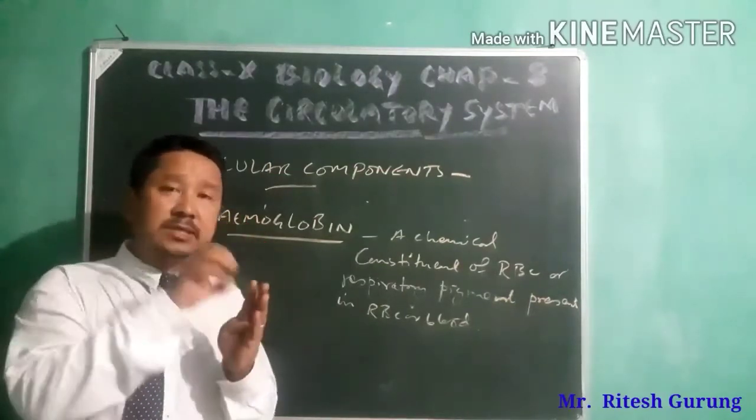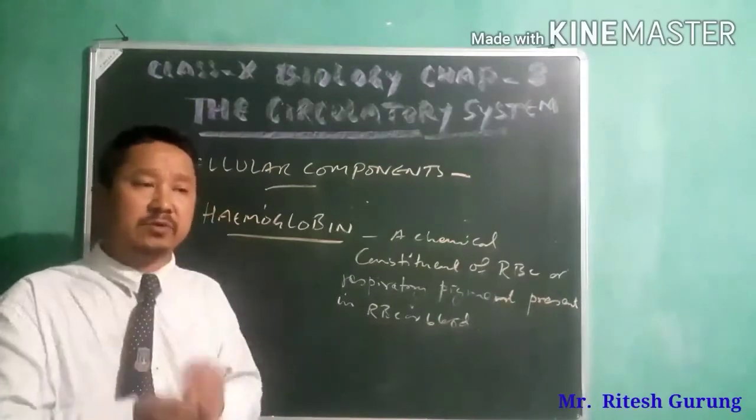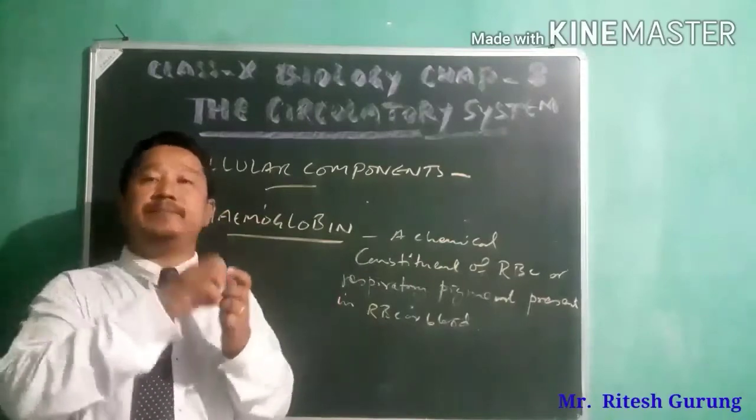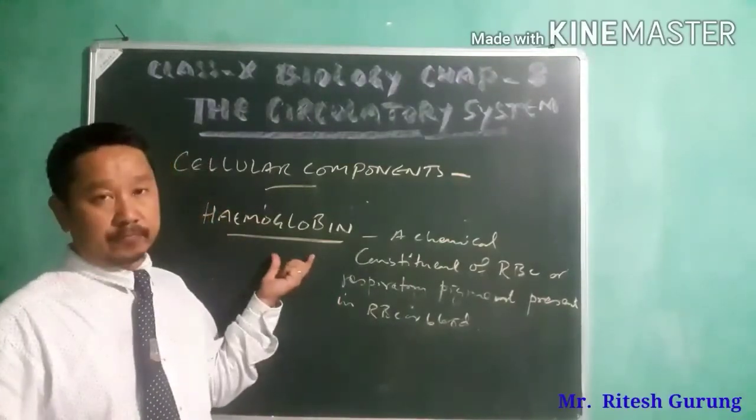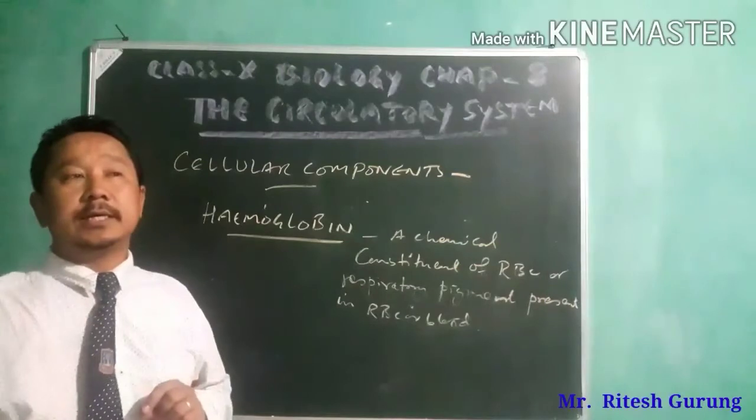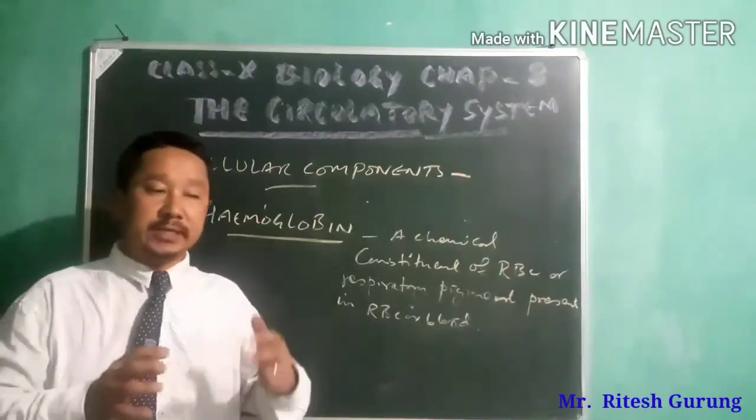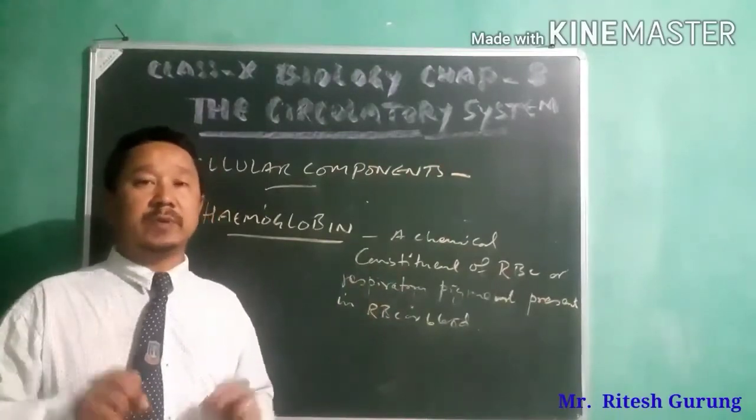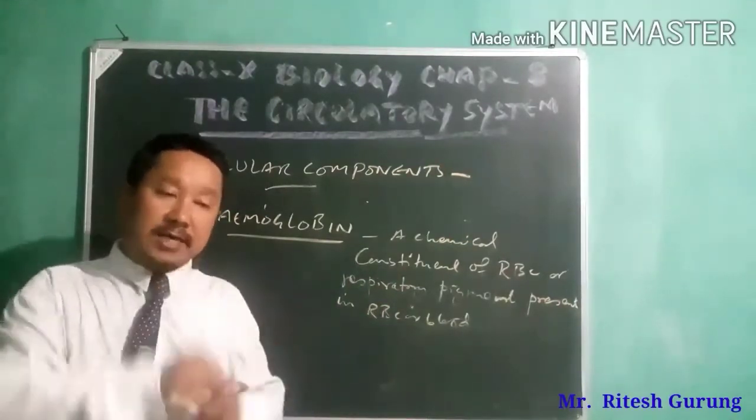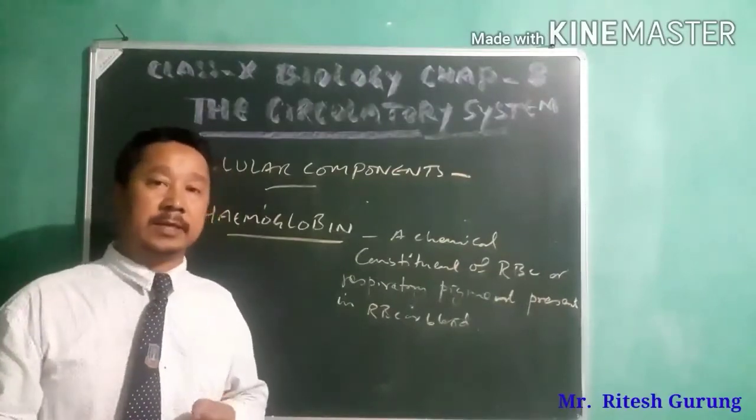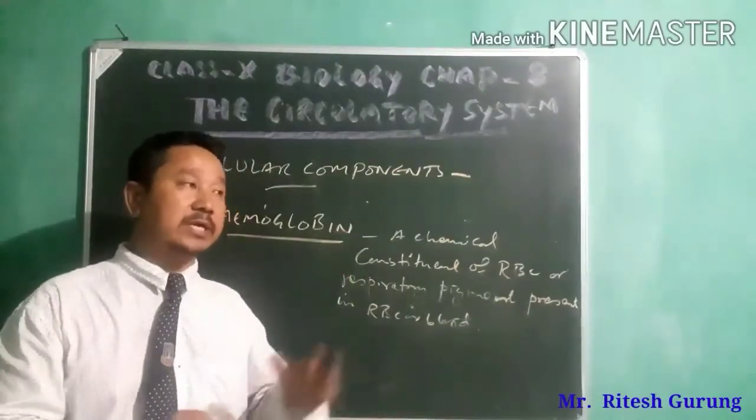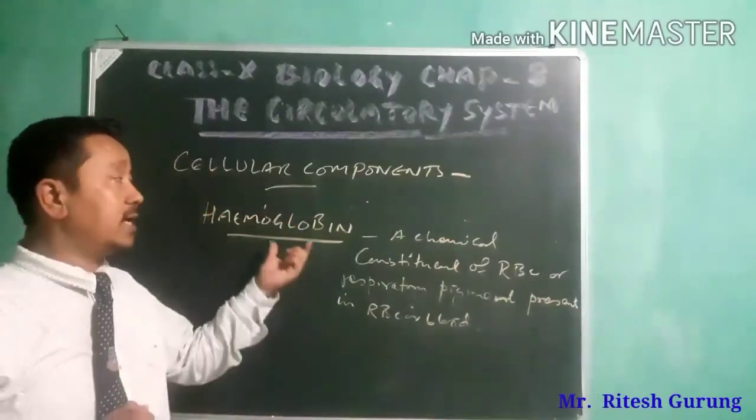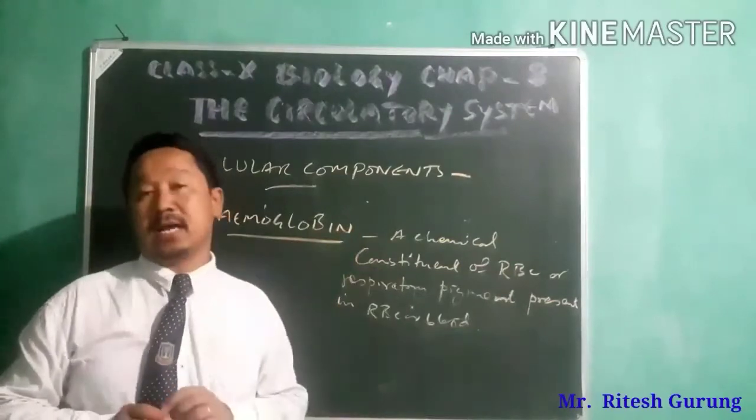From oxygenated blood, oxygen will be picked up by the hemoglobin and taken to the different cells of the body where it is used for respiration. After respiration, carbon dioxide will be produced. That carbon dioxide is again picked up by that hemoglobin and brought back to the lungs, from where it is taken out. So this function is done by hemoglobin present in RBC.